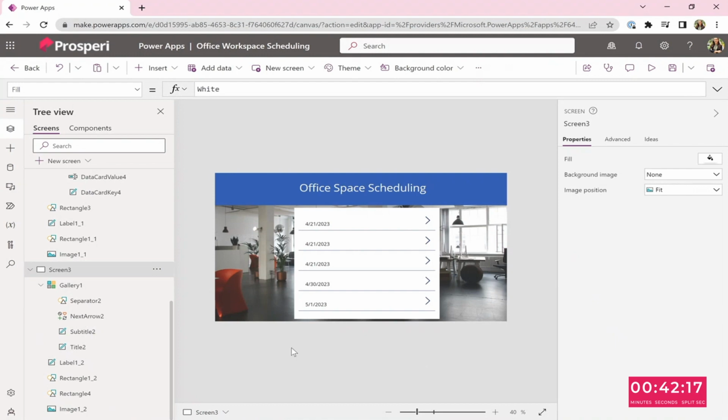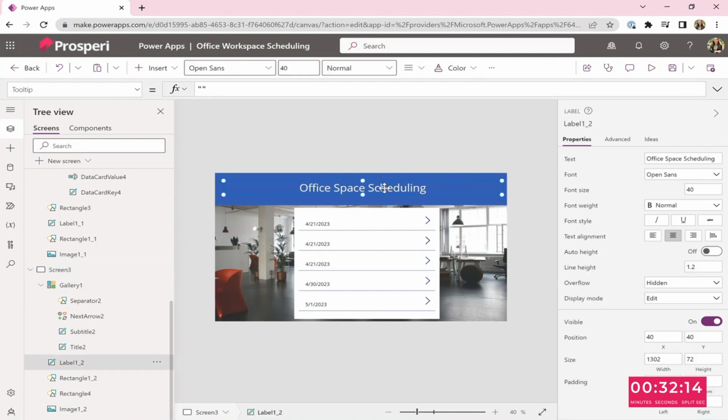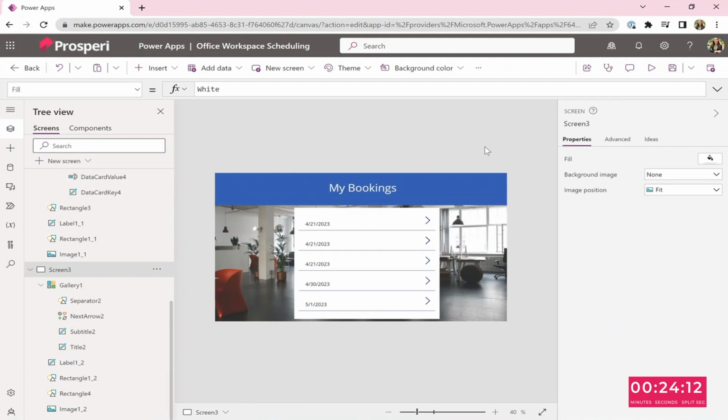So this is going to be where you can see all of your schedule. So once you book, this will be all of your bookings. Exactly. Right now it's showing everyone's bookings, but we're gonna do some little changes later on. So we can rename it to My Bookings. Yeah, there we go.